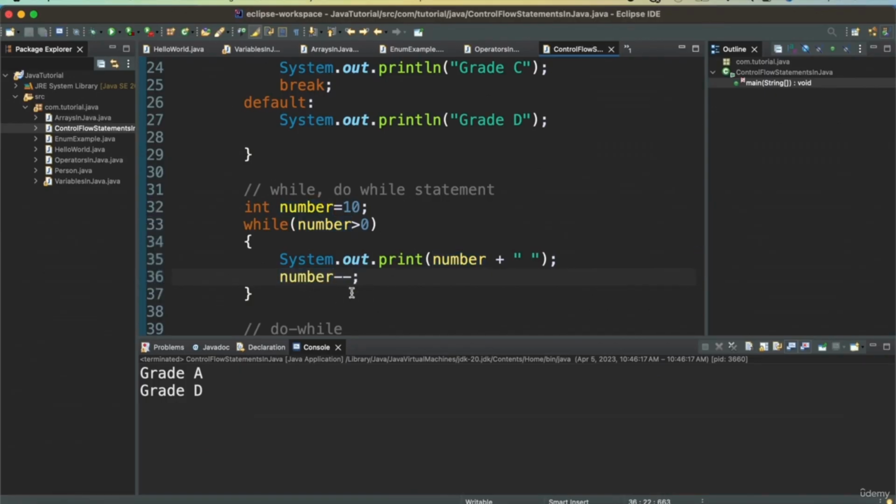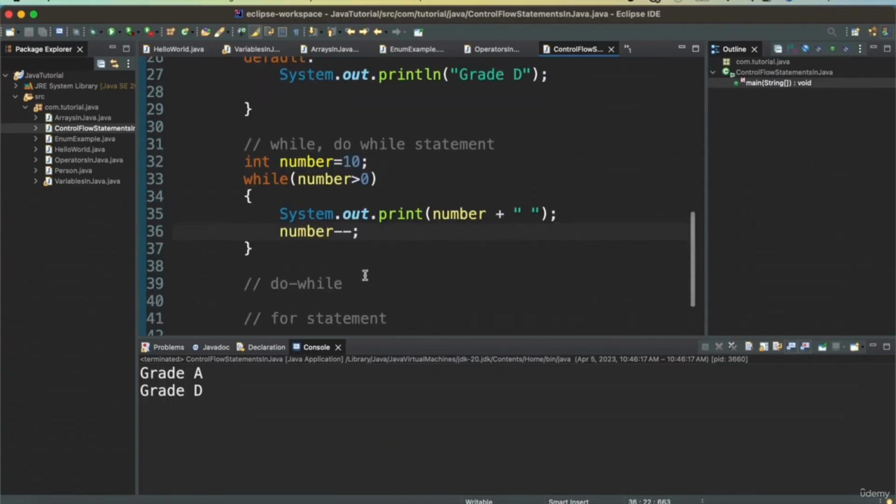Also, another very important thing is number plus plus, number minus minus. We want to decrement this because we are starting with 10. If we were starting with 0 and going till a particular condition, you can increment it. If you are starting with a higher number and you want to go all the way down to 0, then you can have minus minus. So this is number and then minus minus. And then when I print this, I have all the numbers printed starting from 10.